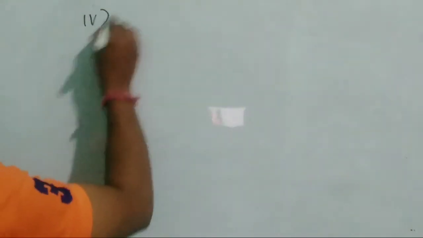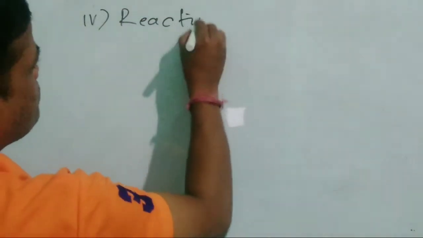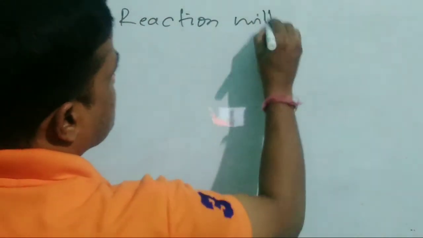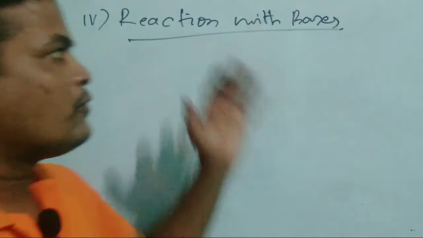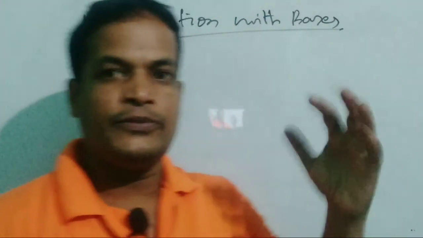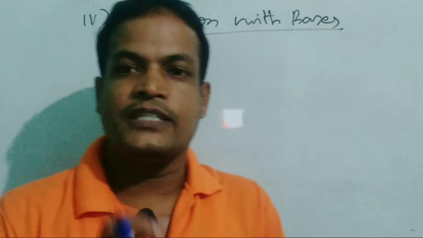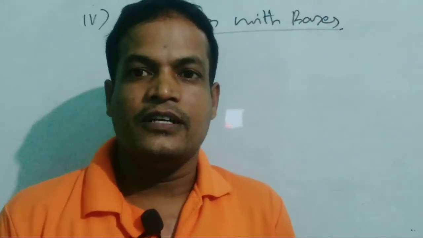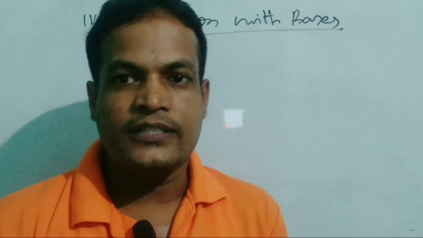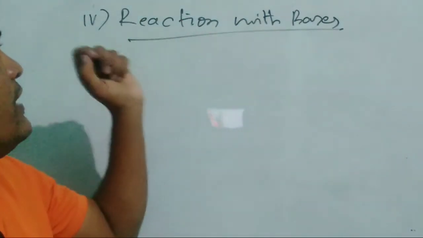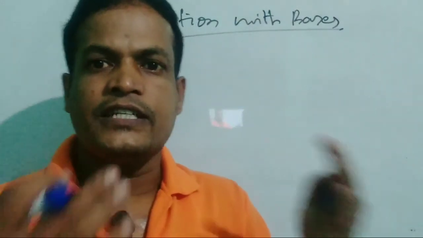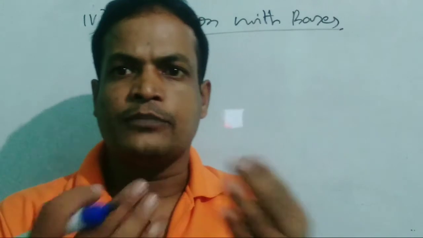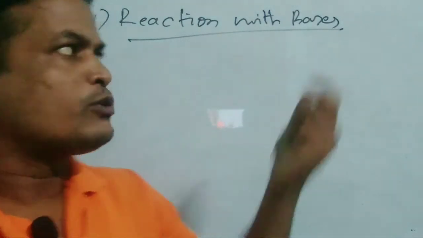Number 4, reaction with bases. So friends, it is a very familiar reaction in which acids react with bases producing salt and water, and that reaction is called a neutralization reaction. We have already been taught this in class 7. Again we are going to study this one. This is a neutralization reaction, because the acid and base neutralize each other, H plus ions and OH minus ions get neutralized producing salt and water.